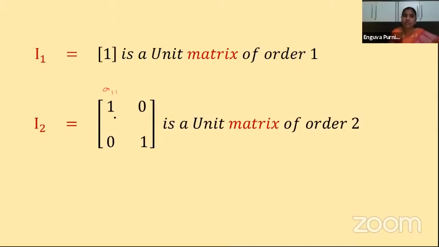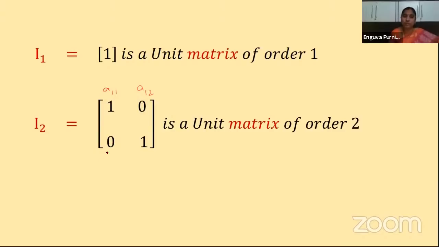Whenever i is equal to j, there we should have 1. And what is the position of this element? A12. This 0 is present in the first row and second column, so i is equal to 1 and j is equal to 2. Is i equal to j or not equal to j? Yes, i is not equal to j. So whenever i is not equal to j, there we should have 0.